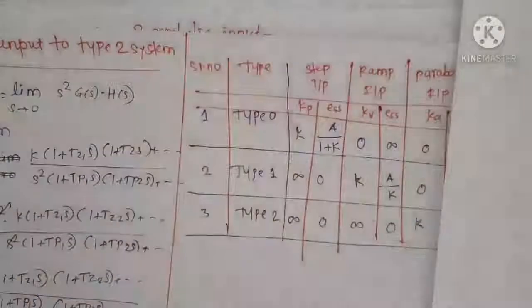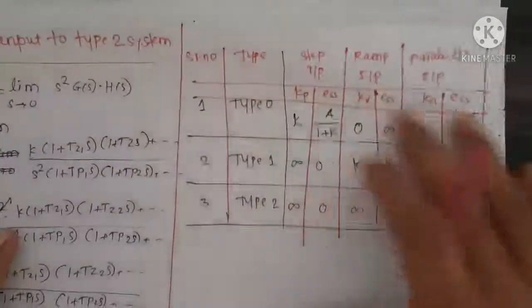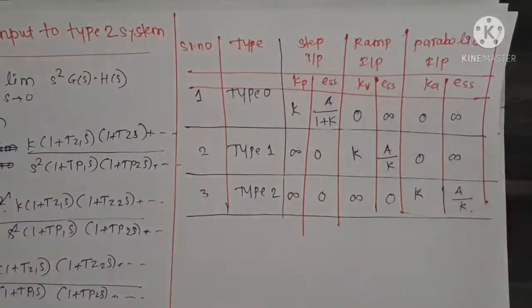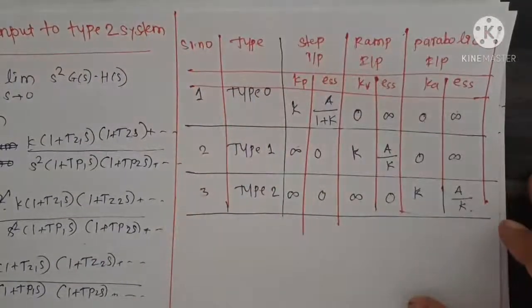So you can remember this table this way. There is no need to memorize this table. Only by using a simple trick you can remember the whole table.